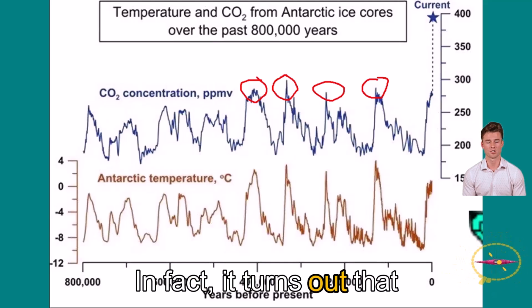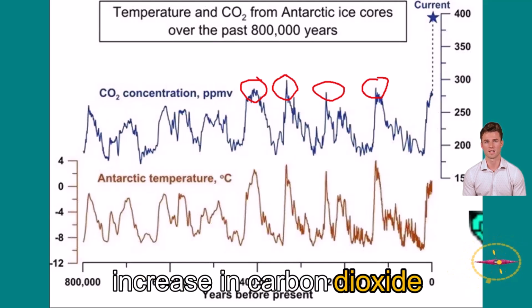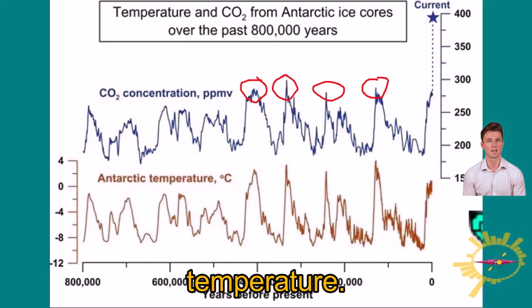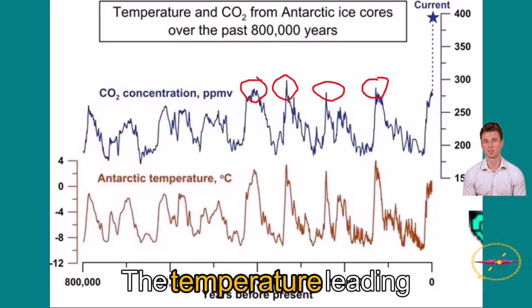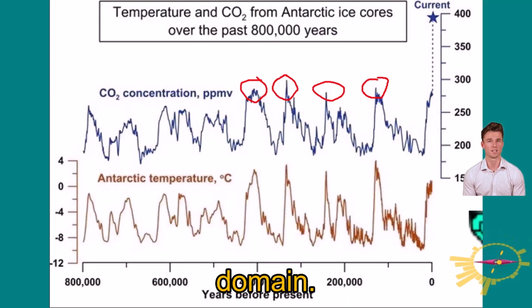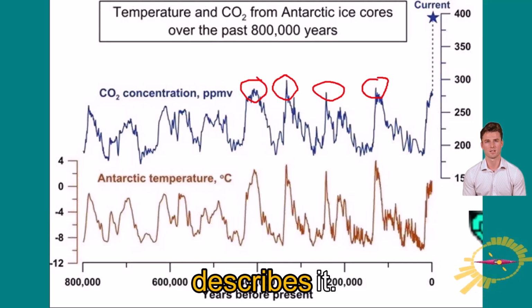In fact, it turns out that rising temperatures can eventually cause an increase in carbon dioxide, and increases in carbon dioxide can eventually cause an increase in temperature. The temperature leading carbon dioxide behavior is not well known in the public domain. Here's a little piece by PBS, United Nations, that describes it.